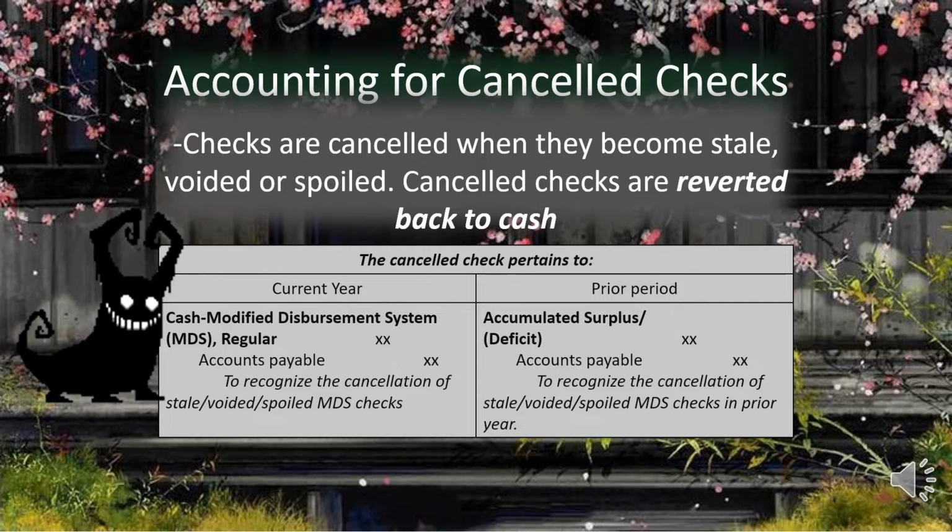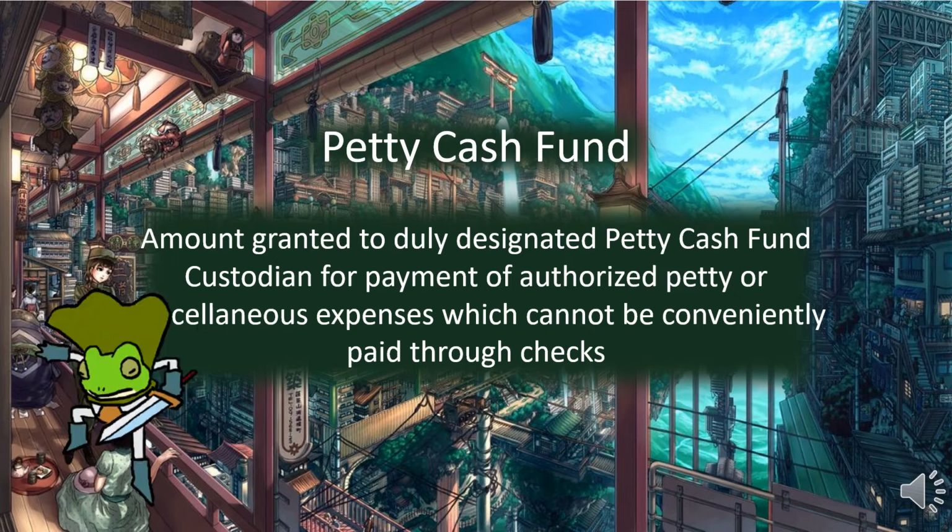If the cancelled checks pertain to prior period, then our journal entry for that is debit accumulated surplus or deficit, then credit accounts payable to recognize the cancellation of stale, voided, spoiled MDS checks in prior year.